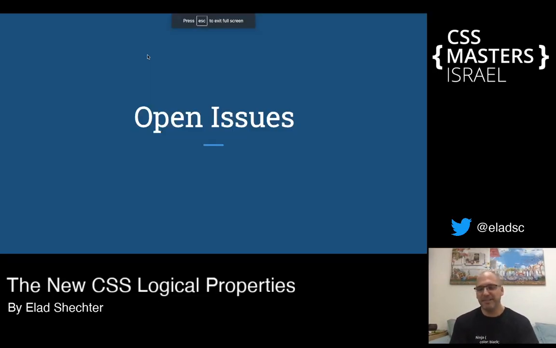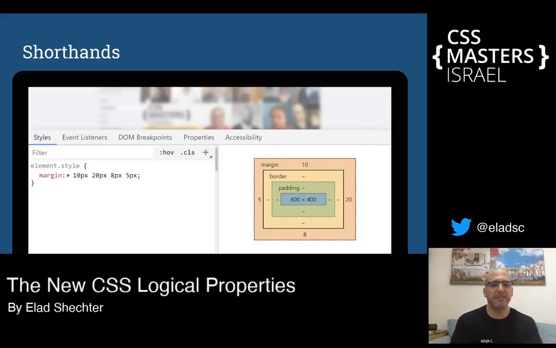But with everything that's new in CSS, and this is really a lot of changes in CSS, there are some open issues that we need to talk about. The first issue: when we write shorthands of properties in CSS, the browser, when it sees margin with 4 values, understands that those 4 values are margin top, margin right, margin bottom, and margin left.